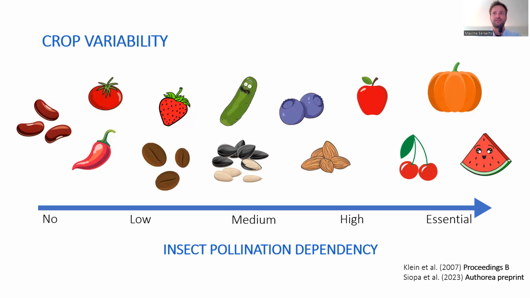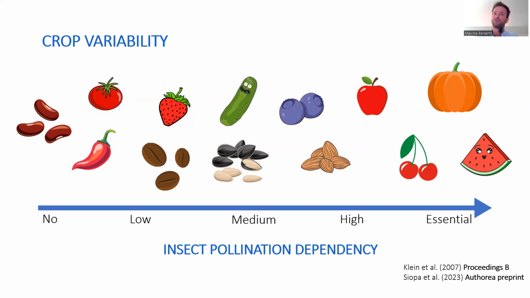When it comes to this dependency on insect pollination in entomophilous crops, we know that it varies greatly from crop to crop. There are crops for which insects are not super important, compared to other crops for which insects are essential in order to produce marketable yields.